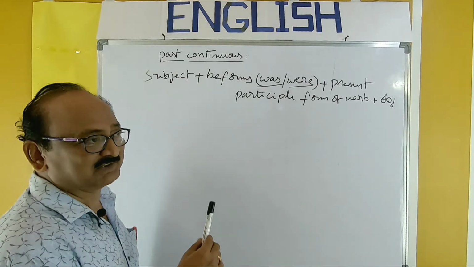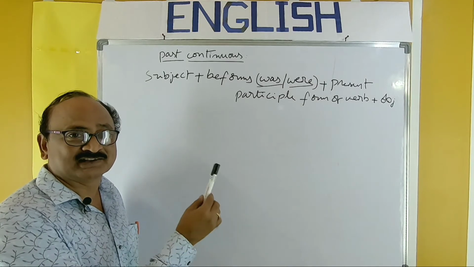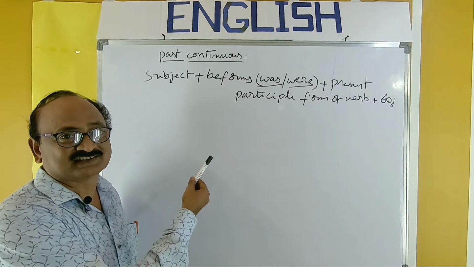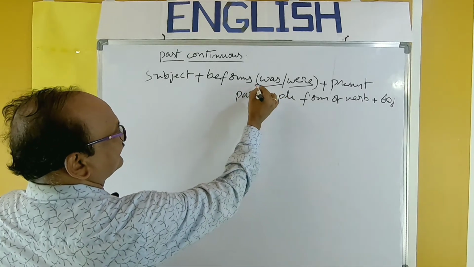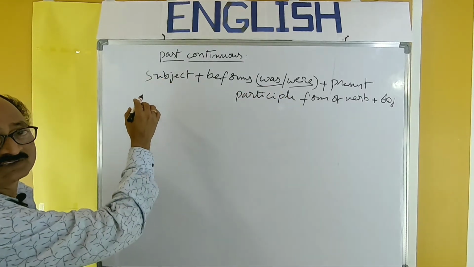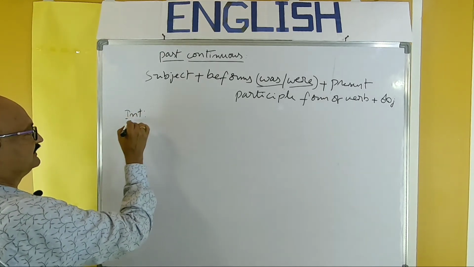I explained in all the other tenses how to make interrogative form and negative form. So same is the case here also. We have to bring was or were before the place of the subject. So first interrogative form.